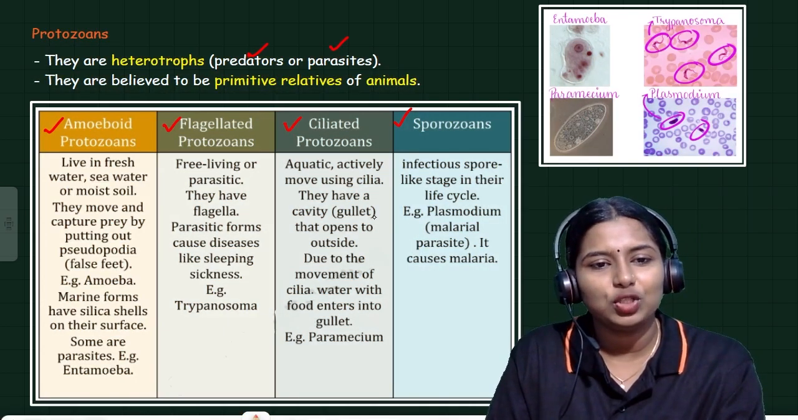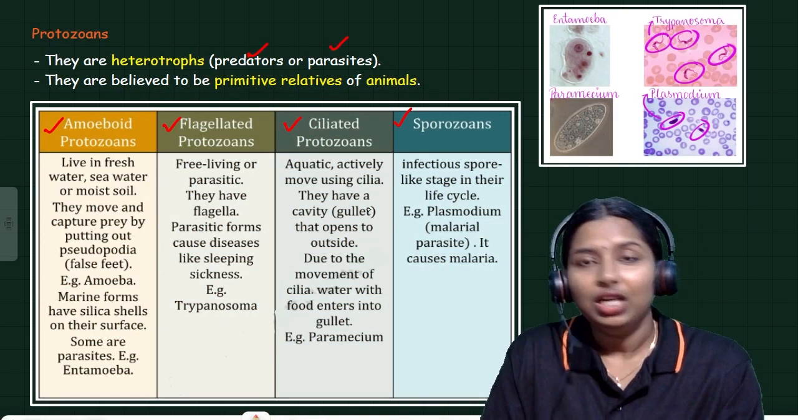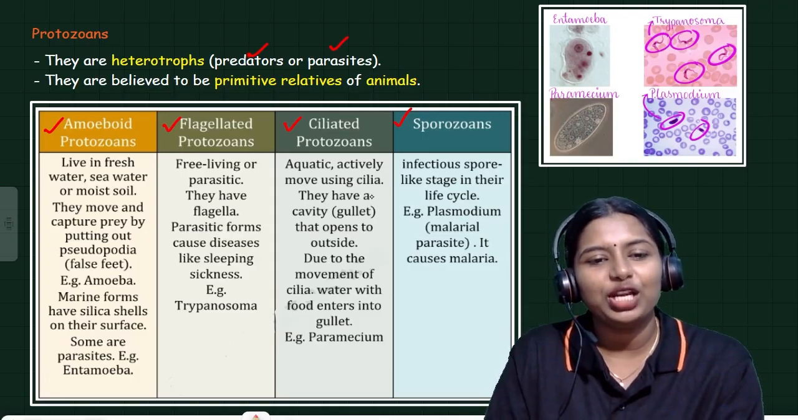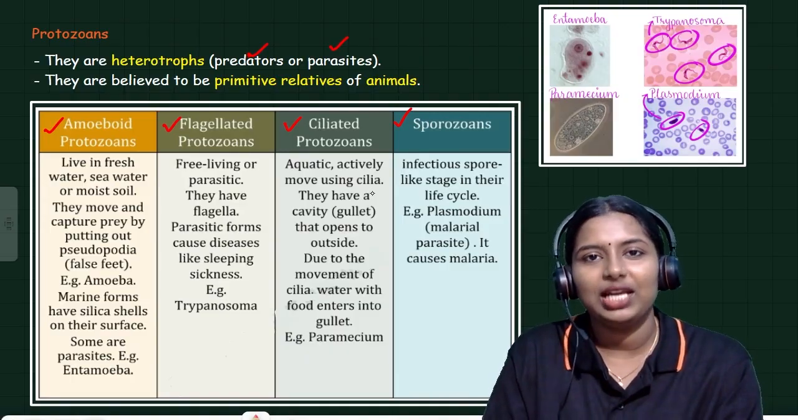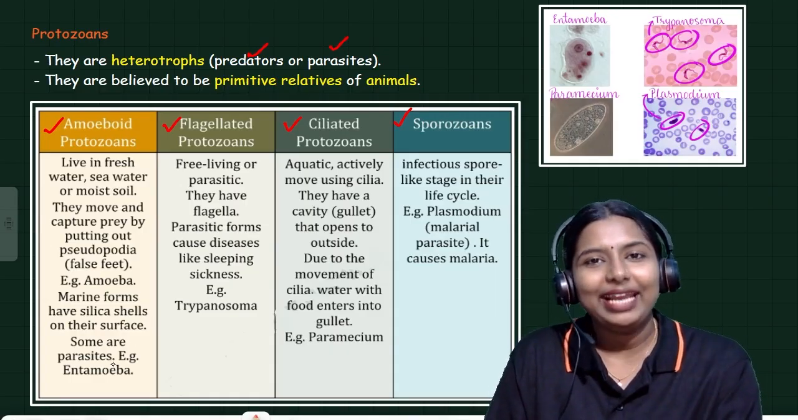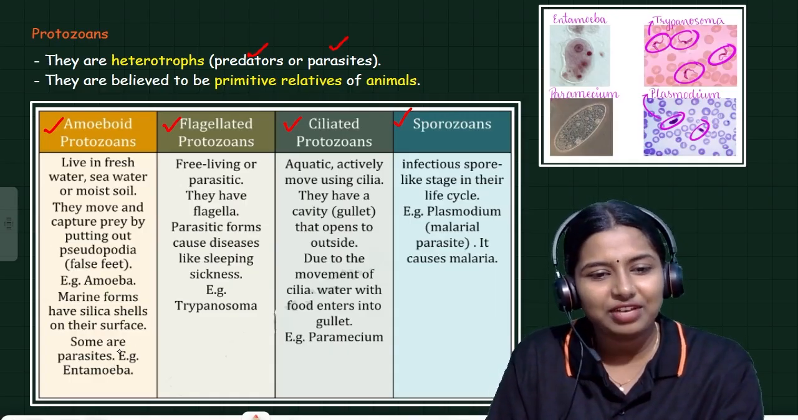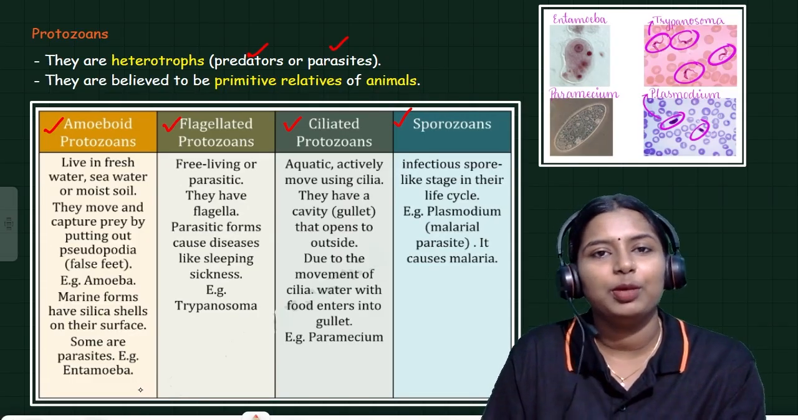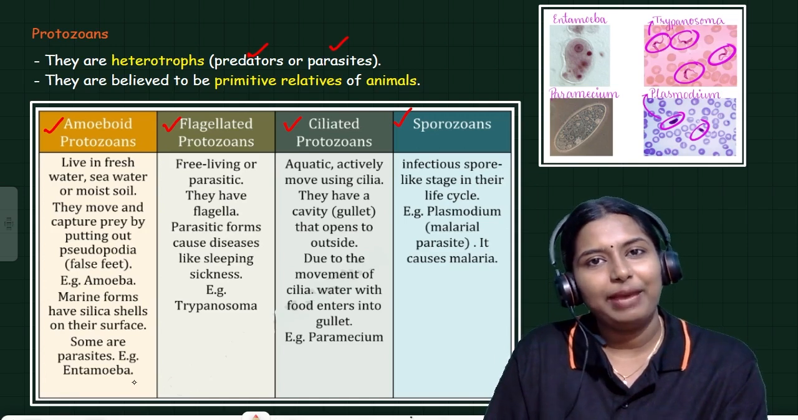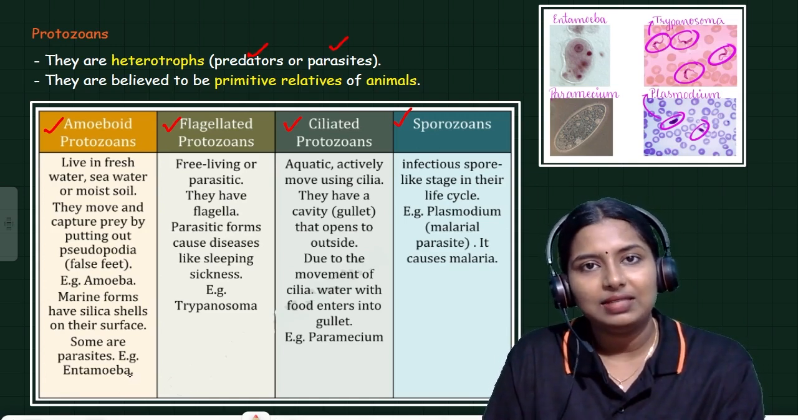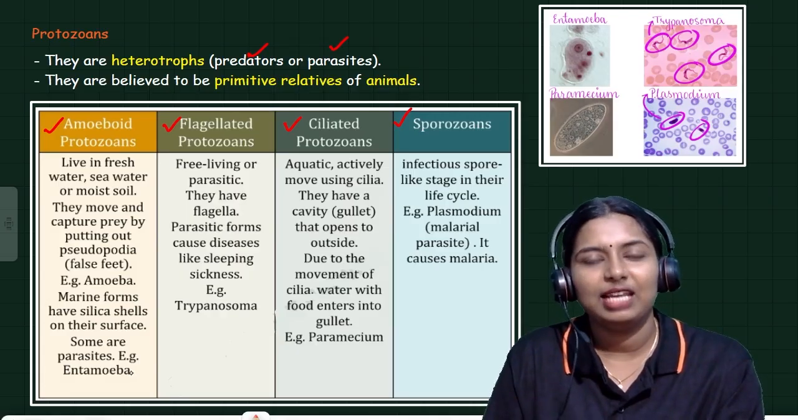Amoeboid protozoans live in fresh water, seawater, or moist soil. They move and capture prey by putting out pseudopodia. What is the speciality of amoeba? It is pseudopodia, false feet. Amoeba is one of the major examples. Marine forms have silica shells on their surface. Some are parasites. Endamoeba is another example of amoeboid protozoan. Endamoeba is also a pathogen. It has the ability to cause disease. Amoebiasis is the name of the disease.